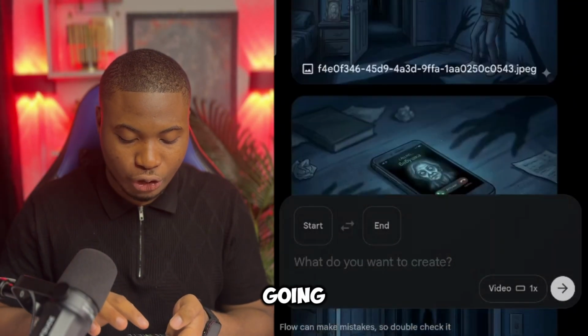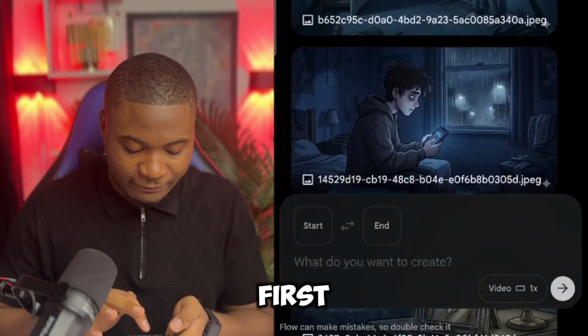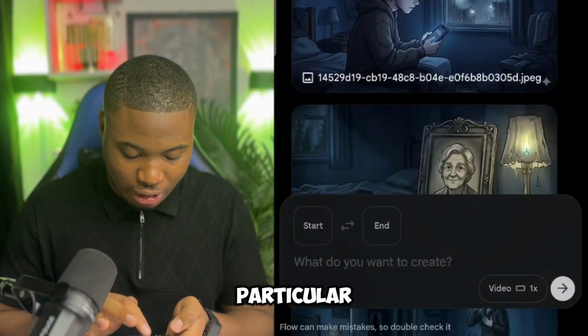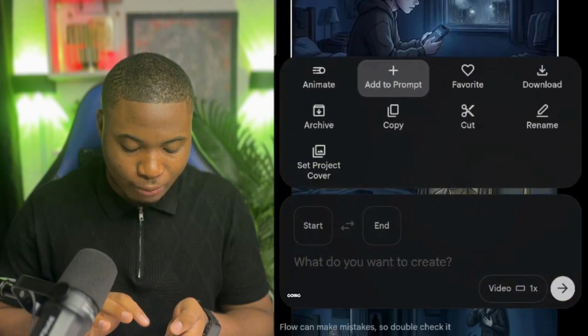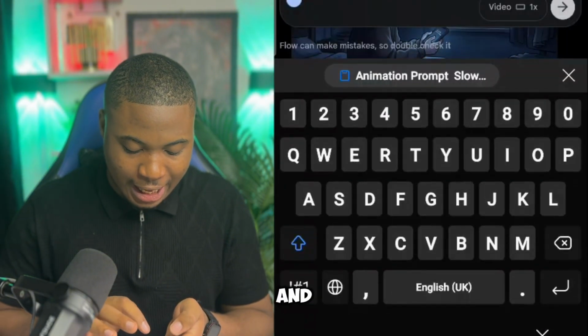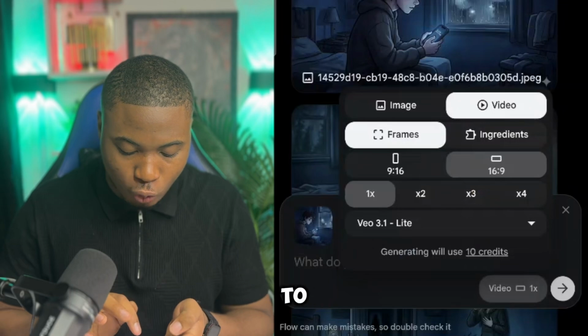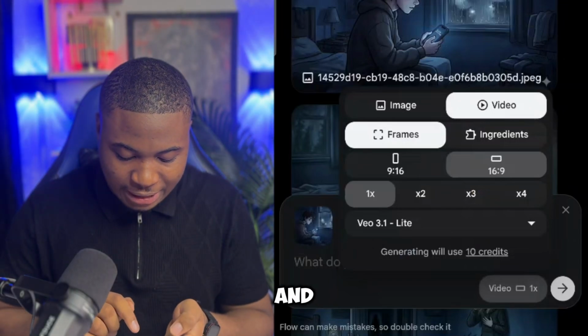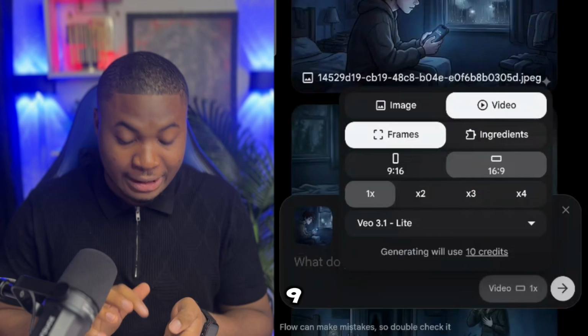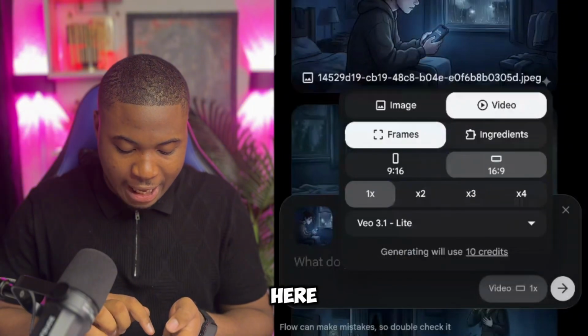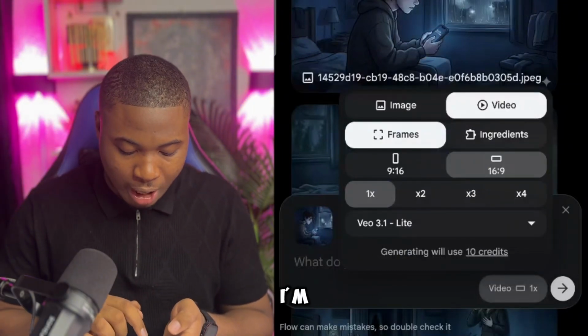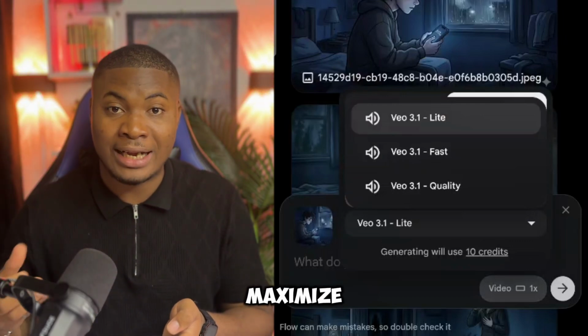So right now what I'm going to do is to actually select the first image, which is this particular one. This is the first image. I'm going to add it right here and then select this exact image to video frame and 16:9, not 9:16, and then right here select it only 1x.